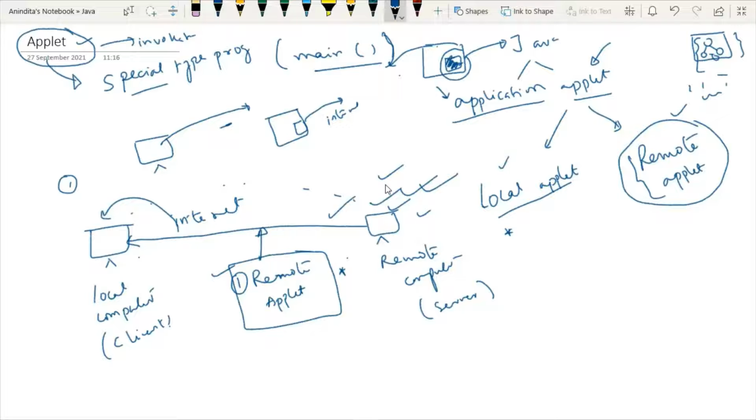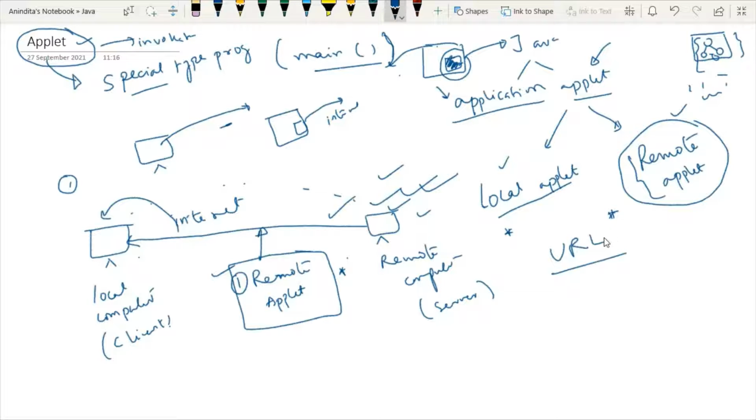In order to locate and load the remote applet, we must know the applet's address on the web, that is referred to as the URL, that is Uniform Resource Locator. I think now this concept is clear. In general, we search for something using the URL, whatever is displayed on the address bar. So for accessing a remote applet, we need the URL.